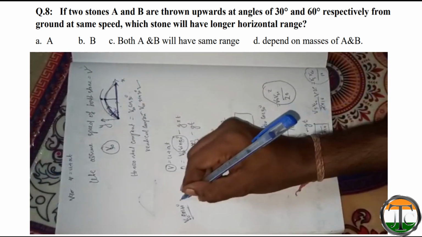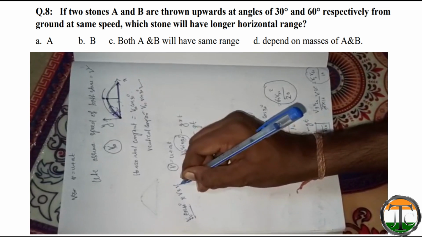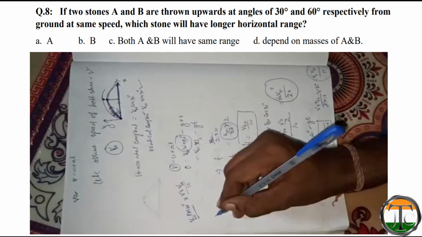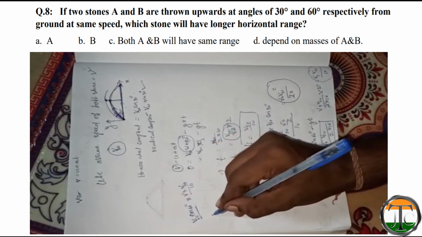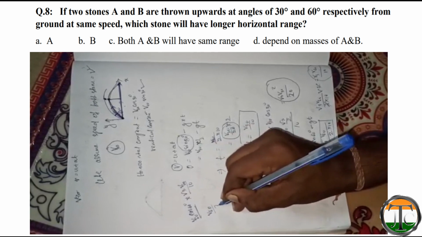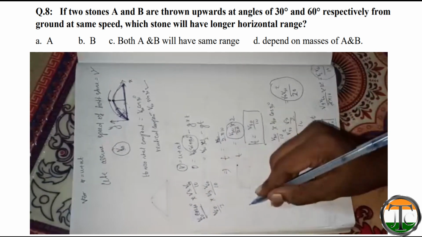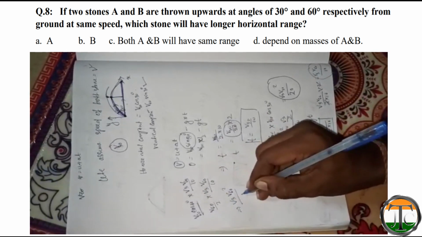Time is root 3 v60 by 10. Cos 60 degree is half. So v60 by 2 into root 3 v60 by 10 will be root 3 v60 square by 20.